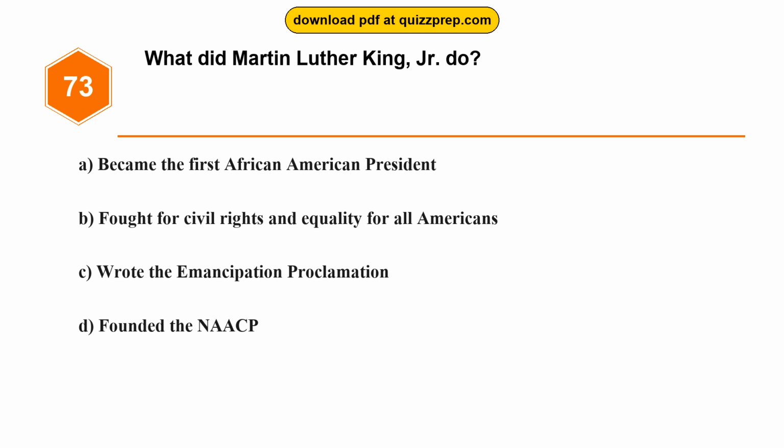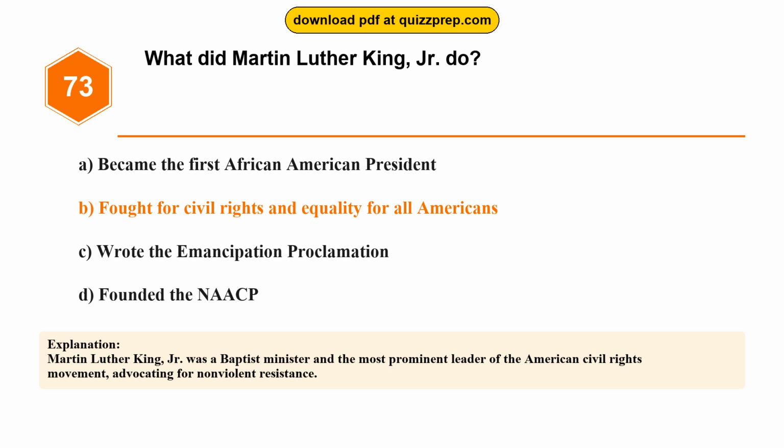Question 73. What did Martin Luther King, Jr. do? Option A. Became the first African American president. Option B. Fought for civil rights and equality for all Americans. Option C. Wrote the Emancipation Proclamation. Option D. Founded the NAACP. The correct answer is option B. Fought for civil rights and equality for all Americans. Martin Luther King, Jr. was a Baptist minister and the most prominent leader of the American civil rights movement, advocating for nonviolent resistance.